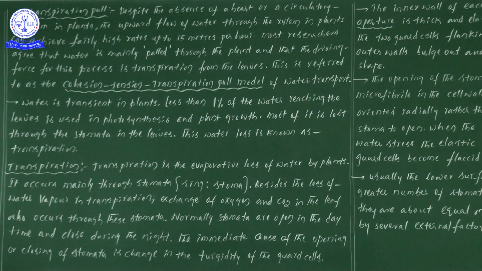Then, even though there is no heart and the circulatory system is absent in plants, how does water translocation take place to the aerial parts, at 15 meters per hour? It is because of the transpiration pull. Most researchers agreed that the water is mainly pulled through the plant, and the driving force for this process is transpiration from the leaf.